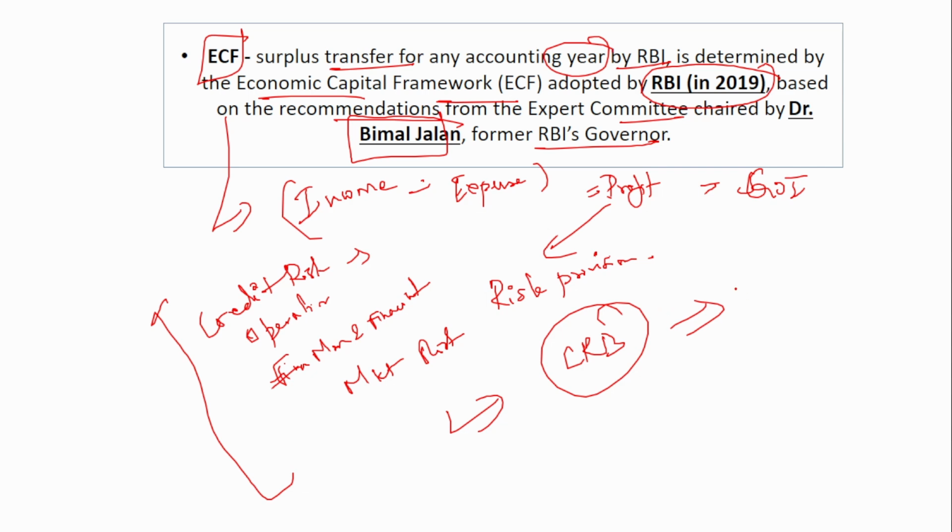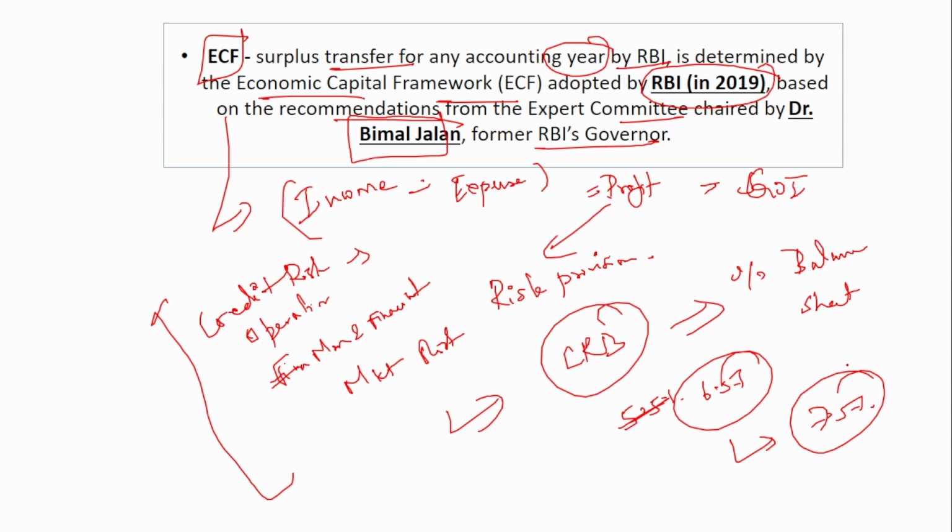And recently, they have increased the contingent risk buffer. The contingent risk buffer is maintained as a percentage of the balance sheet. Whatever is the balance sheet amount of the RBI, in that percentage, this contingent risk buffer is maintained. Previously, last year, the contingent risk buffer maintained by the RBI was 6.5%, and now the upper bound has been increased to 7.5%. So this year, the RBI has retained 7.5% as contingent risk buffer,